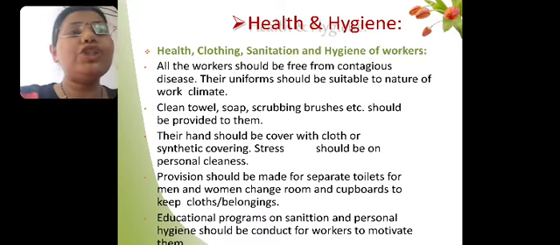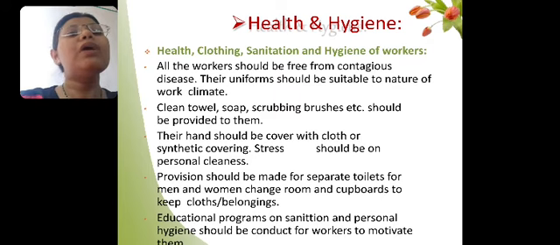Then health and hygiene should be provided properly. Whatever workers are working in the manufacturing area, they should be completely free from any kind of contagious diseases. Their uniform should be suitable and it should be cleaned properly. There should be proper climatic conditions in the manufacturing area. Clean towels, soap, scrubbing brushes, etc. should be provided to the workers, so that the personal hygiene of the worker is maintained.